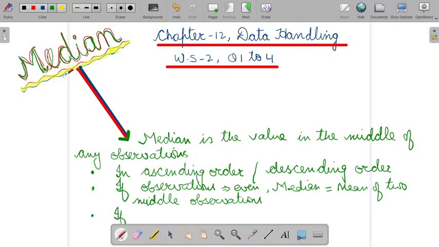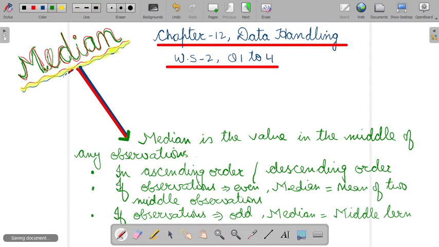But if the number of observations is odd, then the median will be the middle term observation. So you have to keep this in mind. Then only will you be able to do the questions related to the median.